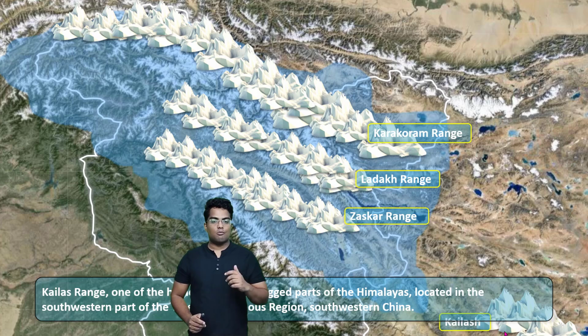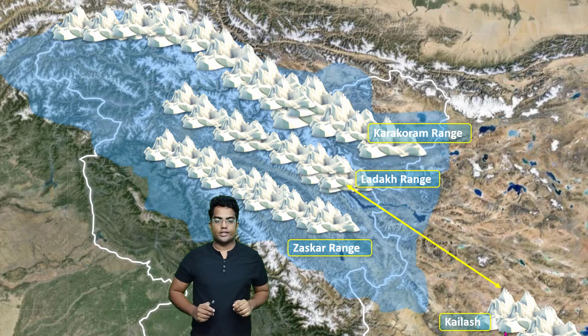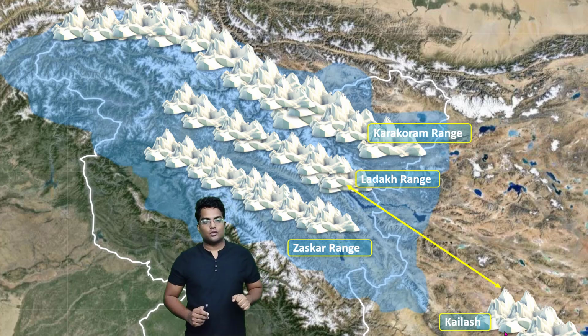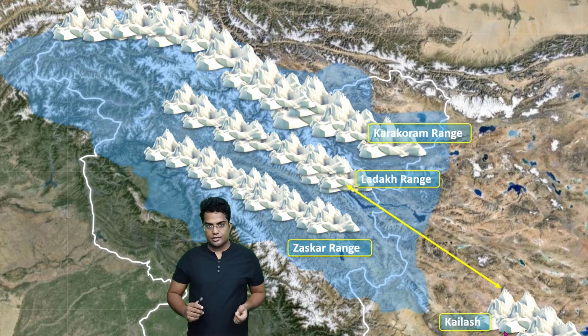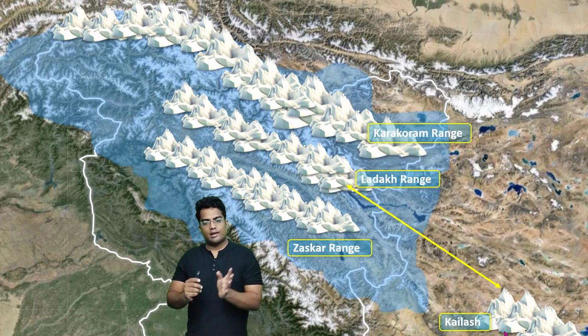So moving on. Now what we are going to do here is just focus on the Kailash range. There is an important thing you have to know. There's a reason that I have connected the Ladakh range with the Kailash range. The reason is essentially the Kailash range and Ladakh range are basically the same thing. However, there is a gap in between, and that is why many geologists consider Kailash range as different. But technically, they are basically the same thing. Let's say Ladakh range is the head, Kailash range is the tail, right?